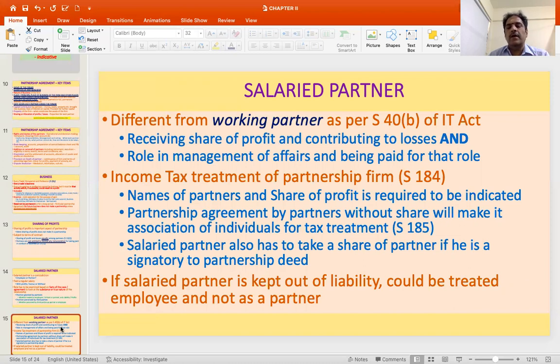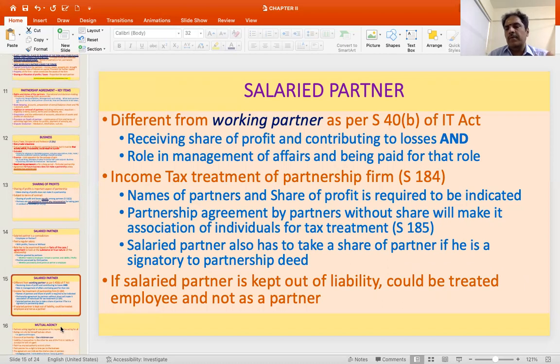Here the income tax treatment of a partnership firm is talked about in section 184. I told you that there has to be a deed of partnership for getting the income tax benefit, and in the deed of partnership, if the person is named as a partner, then automatically that fellow will become a partner, whatever be the titling of him. He could be a salaried partner, but if he is named in the partnership deed as a partner, he will be treated as a partner. Then a partnership agreement by partners without a share will make it an association of individuals for the purpose of tax treatment.